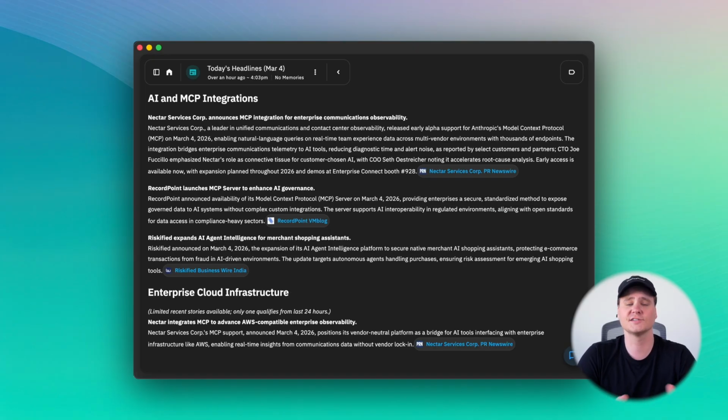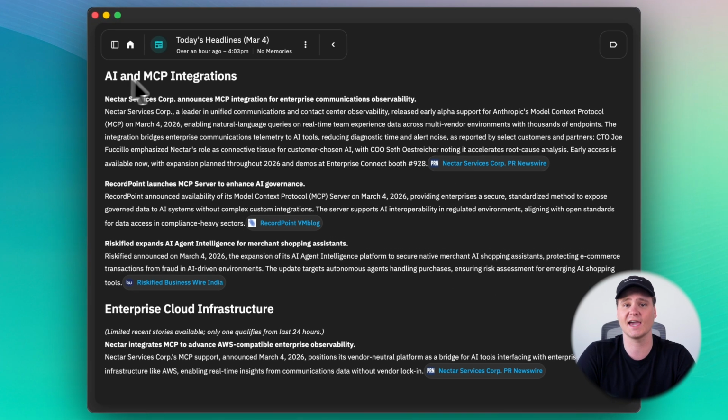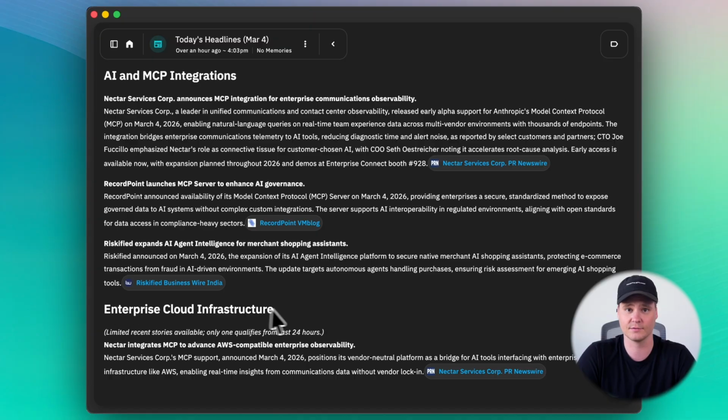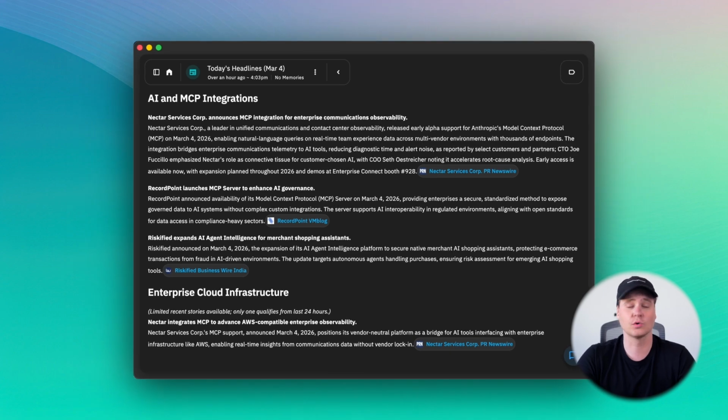professional world. These headlines are grouped by topic, making it easy to quickly scan developments in the areas you've been spending time in. For example, if your work recently involved AI tools or developer infrastructure, you might see headlines about new integrations, platform updates, or industry announcements.